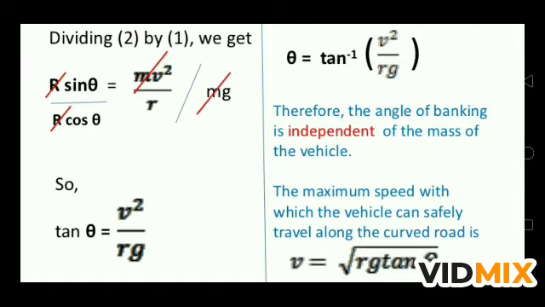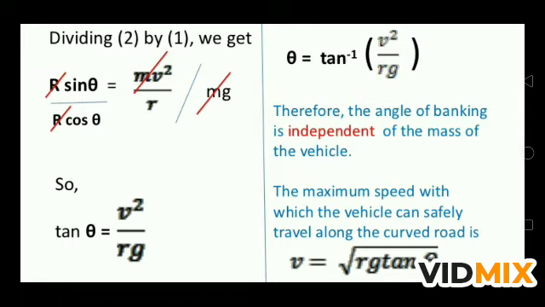So the maximum speed with which the vehicle can safely travel along the curved road is v equal to square root of rg tan theta. If you see in this relation, there is no friction used, and here there is less chance of wear and tear of the tires. If you increase the angle theta, you can increase the speed also. So the roads are banked, and we have to maintain the speed of the vehicle while taking the turn.